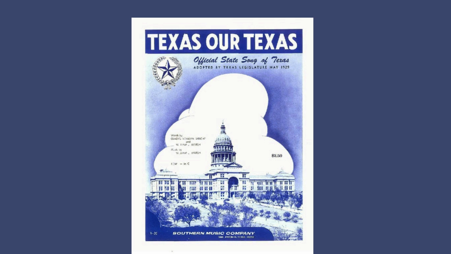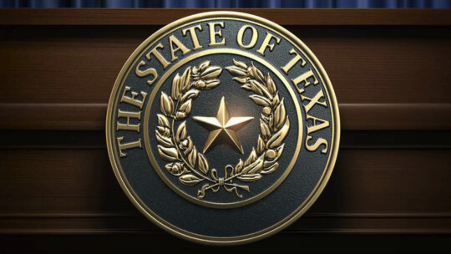The state song, Texas Our Texas, was written by William J. Marsh and Gladys Yoakum Wright. It was selected as the official state song after a contest sponsored by the state legislature in 1929. The Texas State Seal, affixed to official state documents and seen on the floor of the Texas State Capitol, has undergone several changes over time, but is still very similar to the original design adopted in 1836.